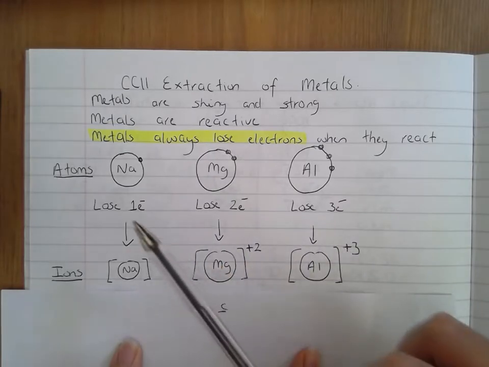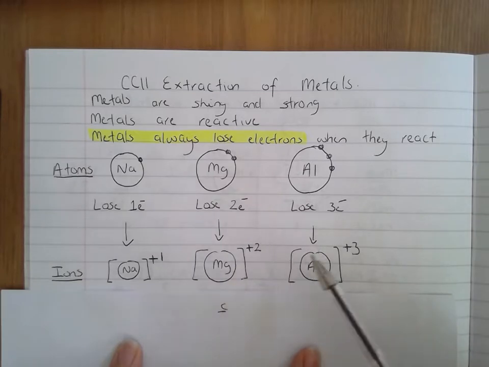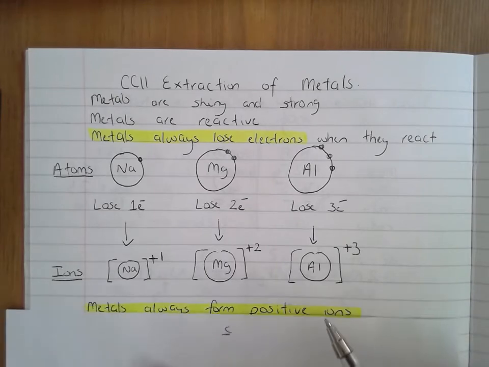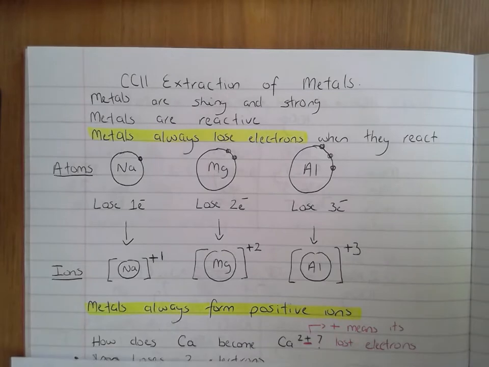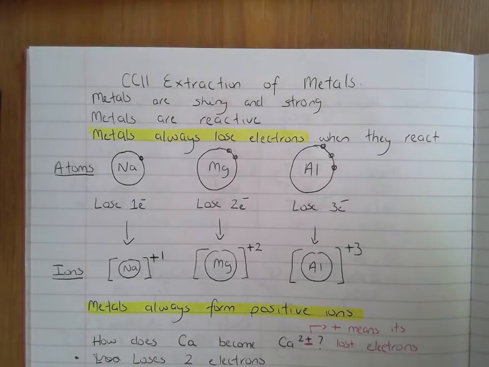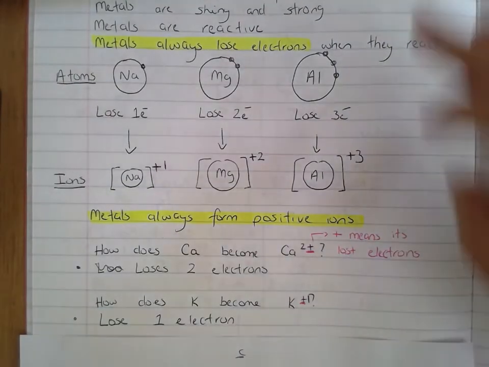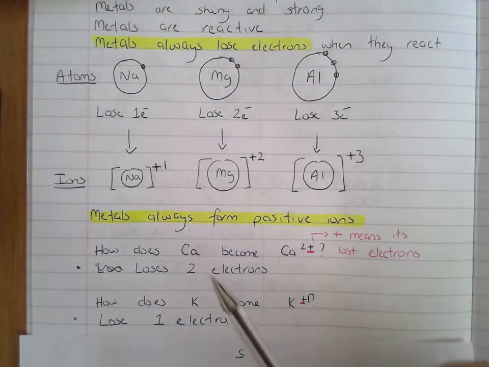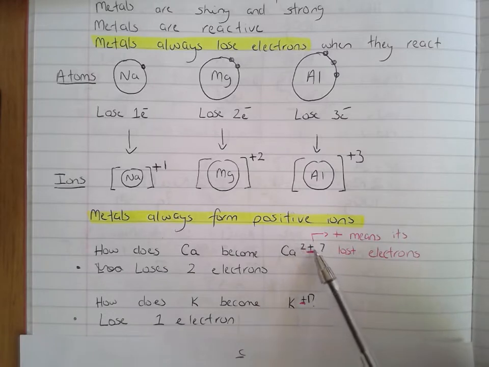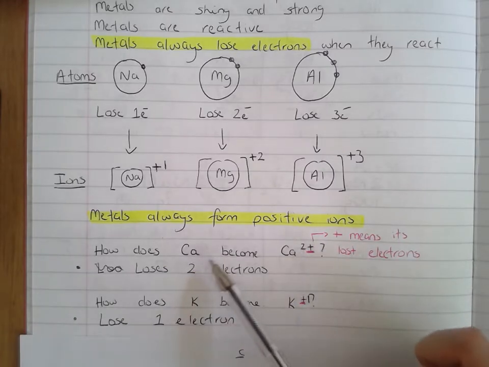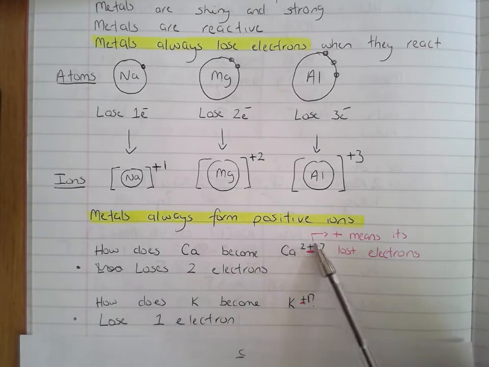They always lose electrons, and they always form positive ions. If they lose 1, they're positive 1. If they lose 2, they're positive 2. If they lose 3, they're positive 3. So I can say that they always form positive ions. It's important to be able to read what those charges mean. So a different way of phrasing the question will be, how does calcium become Ca2+? I know that that plus means that it's lost electrons, and that 2 is telling me it's lost 2 electrons. So calcium loses 2 electrons to become Ca2+.